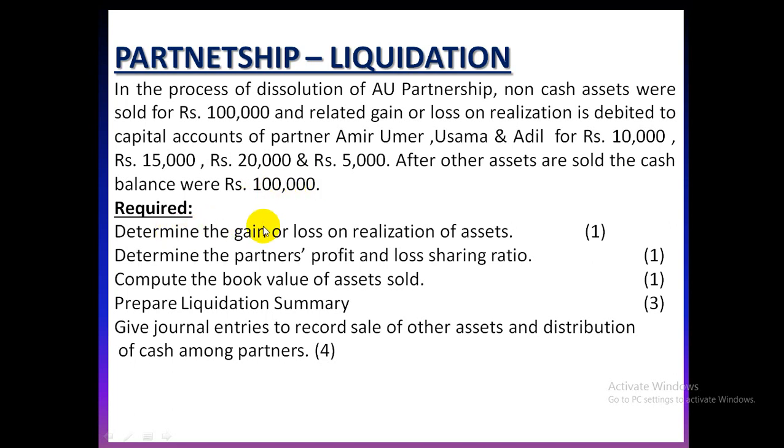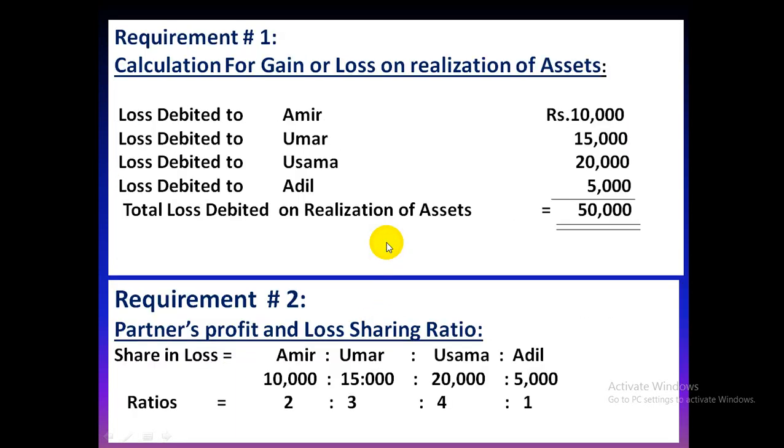You have to determine the gain or loss on realization of assets. You have to determine the partners' profit and loss sharing ratio. You have to compute the book value of assets sold, and you have to prepare the liquidation summary. Journal entries to record the sale of other assets and distribution of cash among partners, which is actually the liquidation process, should also be recorded. Let's do requirement 1.